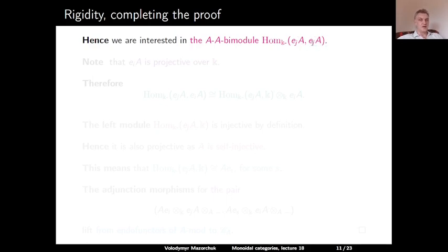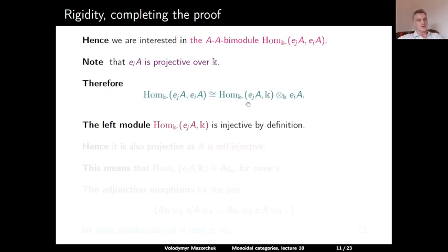And now here the second component is projective over K for obvious reasons because K is a field. And since it is projective, we can move it out of Hom and just leave K in the second place. So Hom over K from EJA to EIA is isomorphic to Hom over K from EJA to K, tensor over K with EIA.